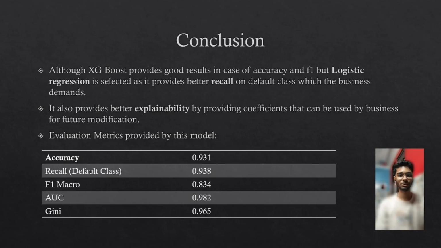Let's discuss some of the evaluation metrics of our logistic regression. It gives us an accuracy of 93%, with the recall also 93%, and F1 as 83%, and AUC and Gini coefficient as 98 and 96% respectively. F1 macro as 83% shows that our model is able to capture both precision and recall effectively.